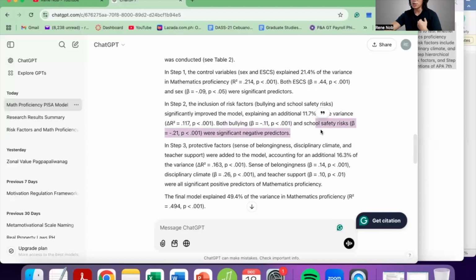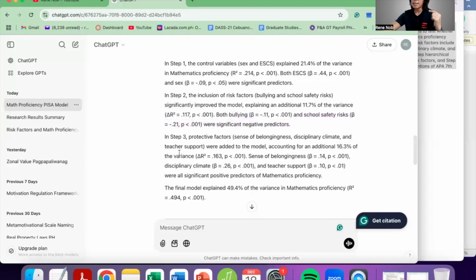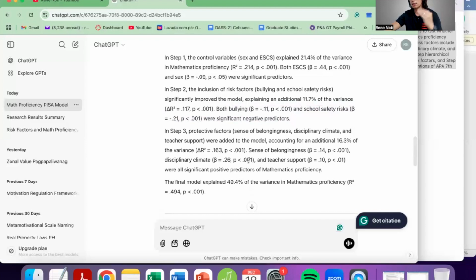Whereas what we did is we reported these individual contributions based on the final model already. And in step 3, the protective factors, which also kind of makes sense. I think that's also okay, especially if there's no significant change. I mean, if the results are basically the same.